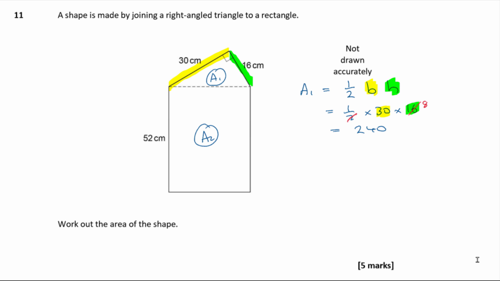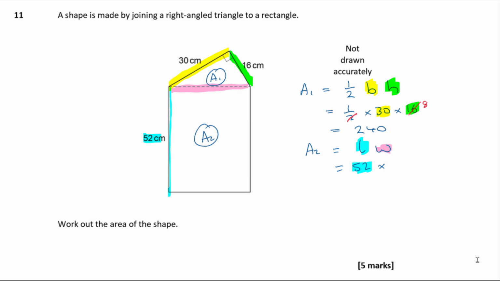What about A2? A2 is slightly more problematic because, well, it's a rectangle, it's got an easy formula for finding it, but we only know one of the sides so far, don't we? We know this length here is 52. So one of them is going to be 52, but what is the other one? We don't actually currently know this one, do we? But you can see that that side there, which is going to be the width of this rectangle, is the hypotenuse of that right angle triangle, isn't it?